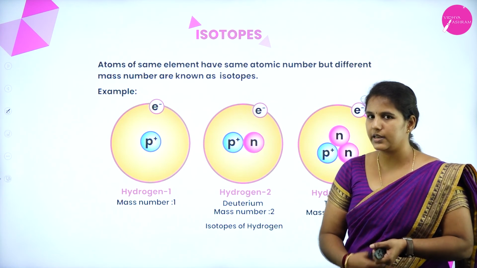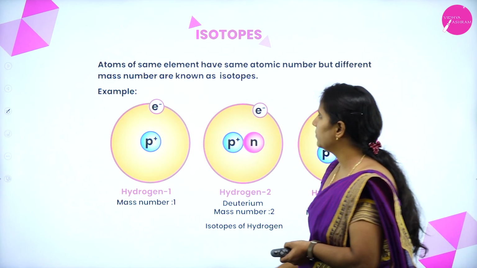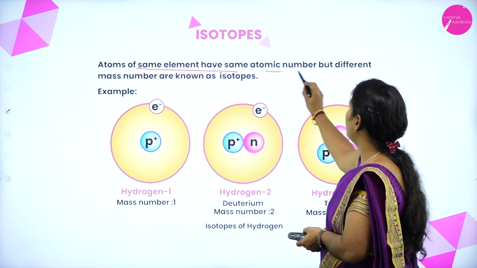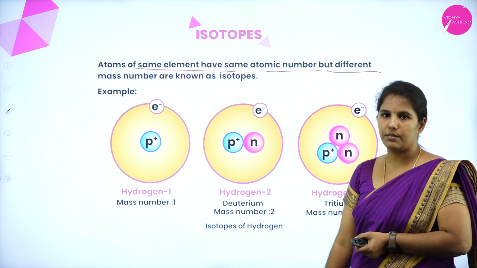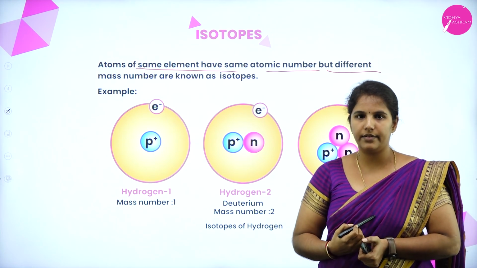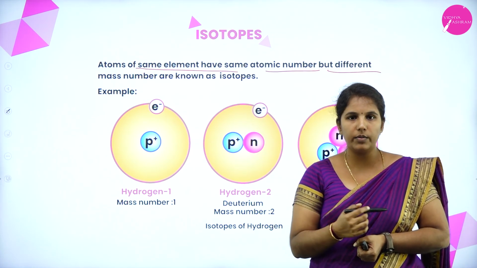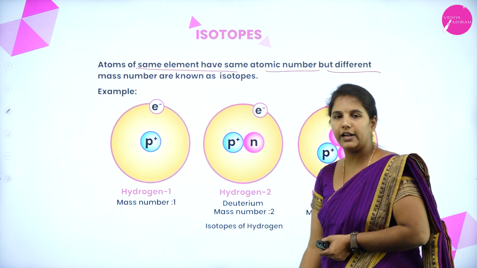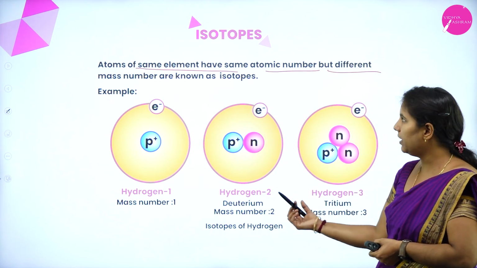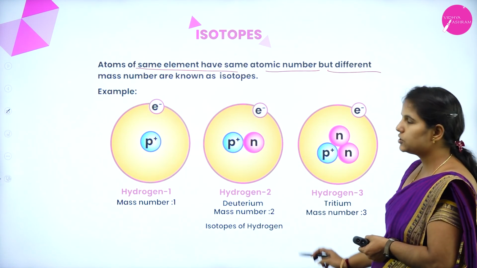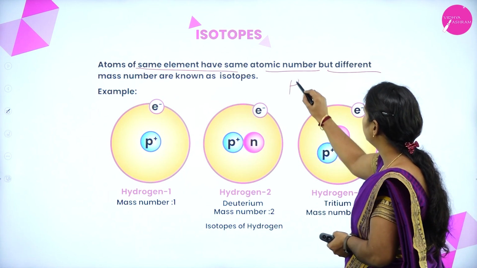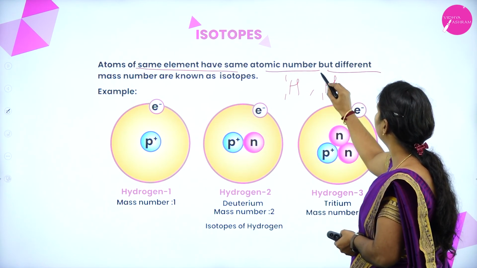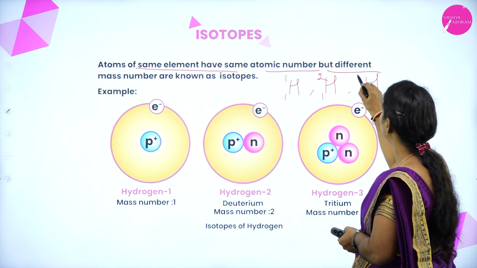Okay. Next we'll move on to isotopes. Let us understand what an isotope and isobars are. Atoms of the same element have the same atomic number but a different mass number. Here I have taken the example of hydrogen. The isotopes of hydrogen are H1, H2 and H3.